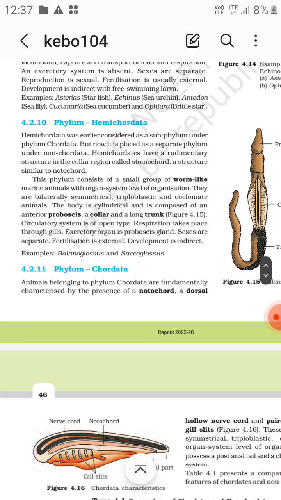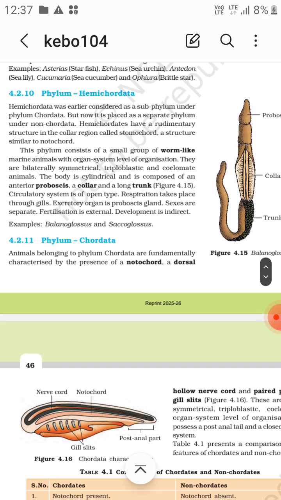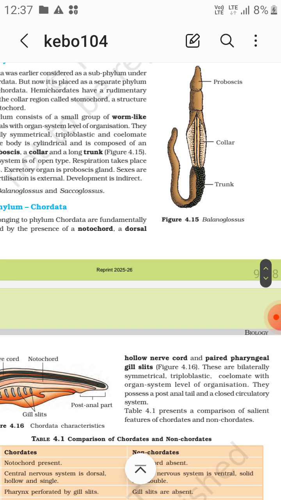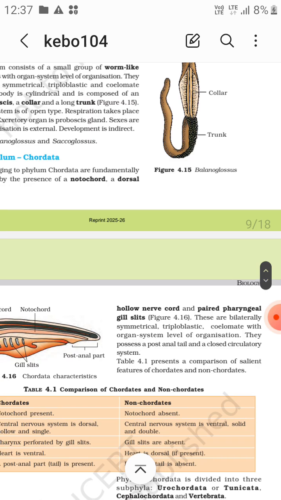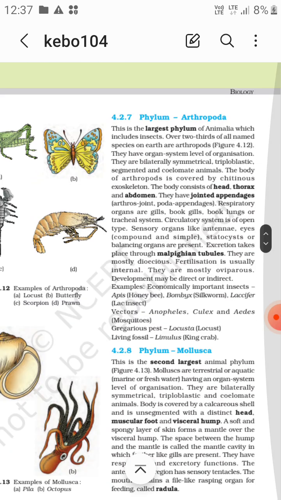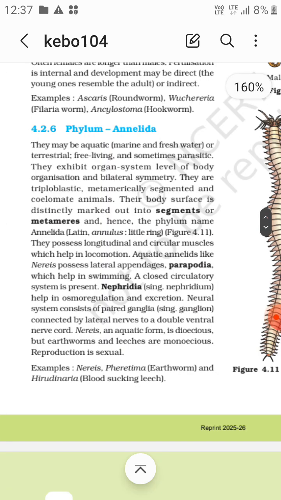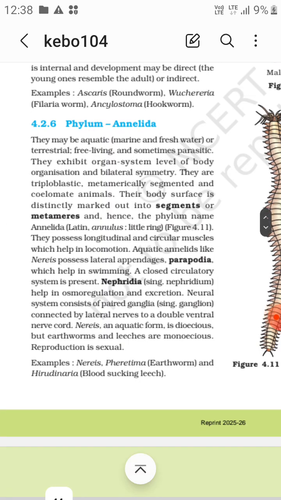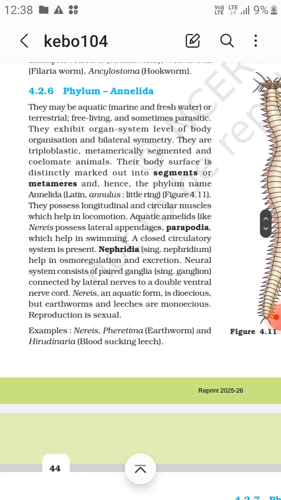Animals belonging to phylum Chordata are fundamentally characterized by the presence of a notochord. All chordates have a notochord and a dorsal hollow nerve cord. We studied that Nereis possesses lateral nerves connected to a double ventral nerve cord. The neural system consists of paired ganglia connected by lateral nerves to a double ventral nerve cord.